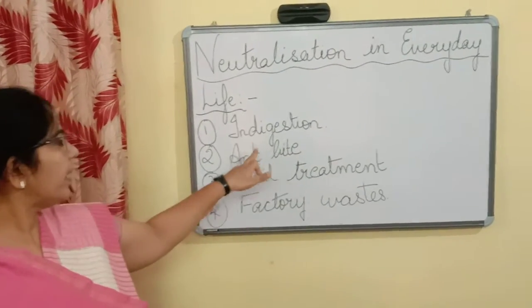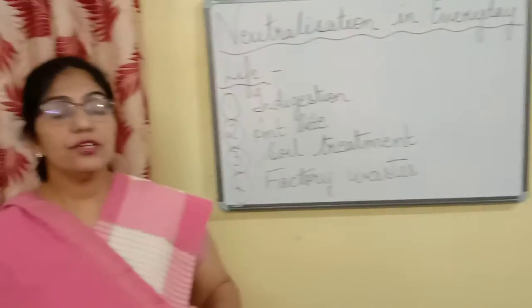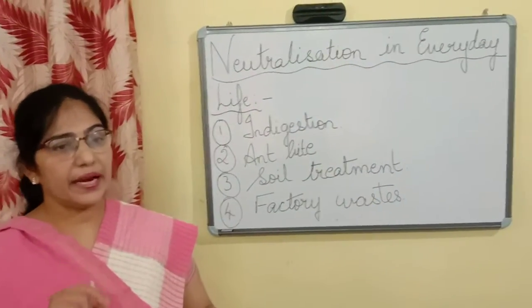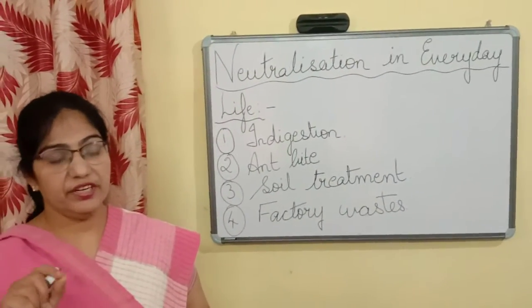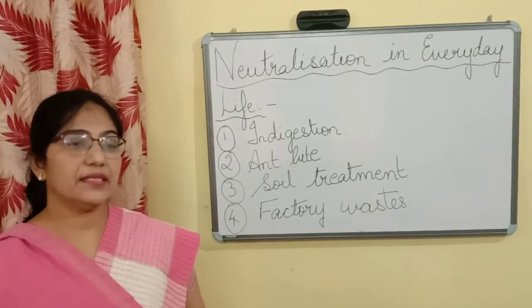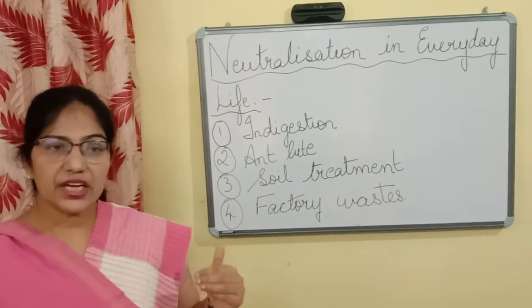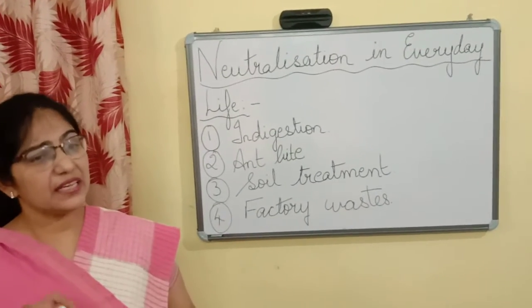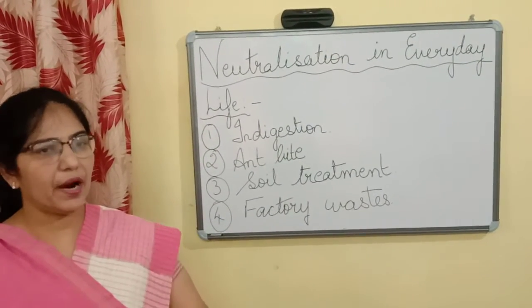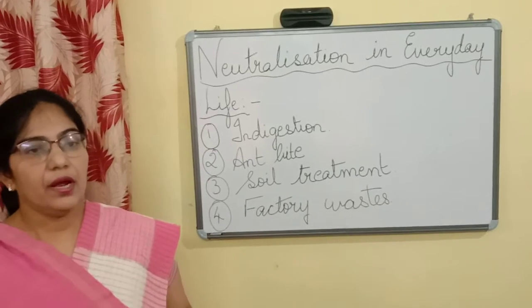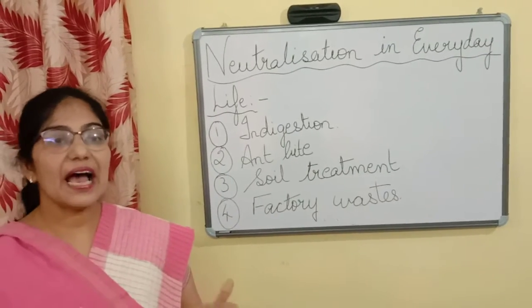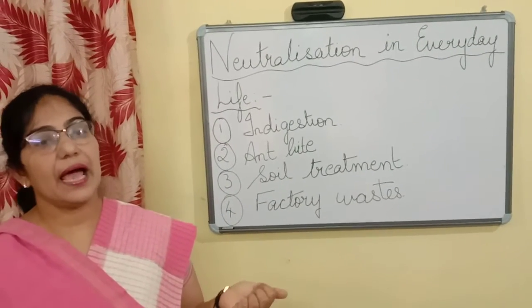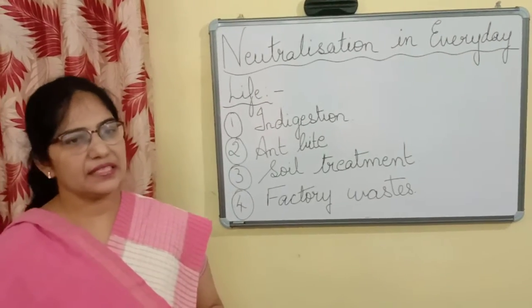Then the second one is ant bite. Now children, whenever an ant bites us, it releases a liquid acid, that is formic acid, which is injected into our skin. Therefore, whenever an ant bites us, we feel irritation on that part of the skin. Now, in order to neutralize the acid which is injected by the ant, we have to use a basic substance.